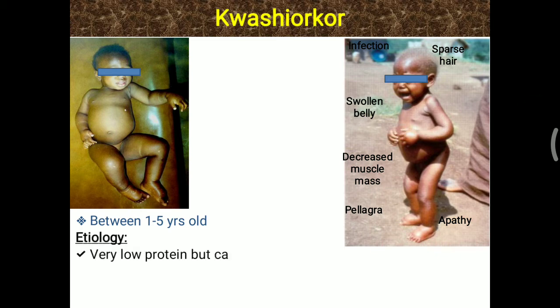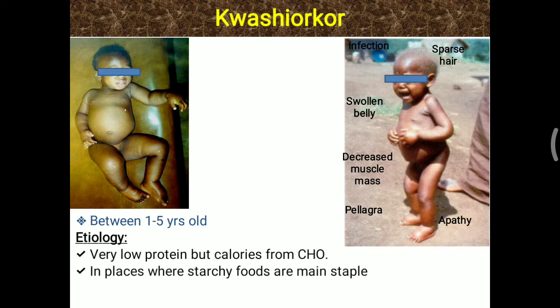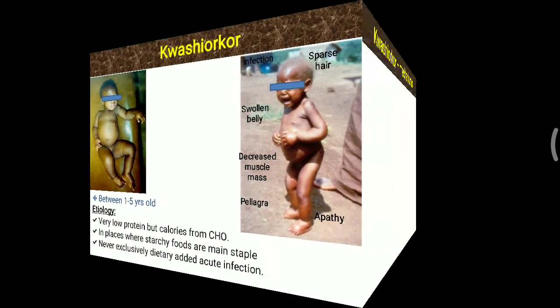Etiology: very low protein, but calories are given in the form of carbohydrate. This is commonly seen when a new child is born and the older child gets neglected from the energy point of view, or the nutrition. Apart from energy, from the nutritional point of view, protein is not given properly. In places where starchy foods are the main staple, kwashiorkor is most commonly seen. It is never exclusively a dietary condition, but if diet or nutrition is neglected, along with acute infection, that can lead to kwashiorkor.